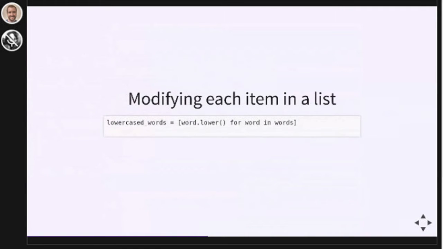One of the simplest uses of list comprehensions is to make a new list from an old list while slightly modifying each element along the way. So here we are lowercasing each word in our words list as we loop over it, making this new lowercase words list. Notice that we're not filtering anything here. There's no condition at all. We're just modifying each of these words to make this new list.